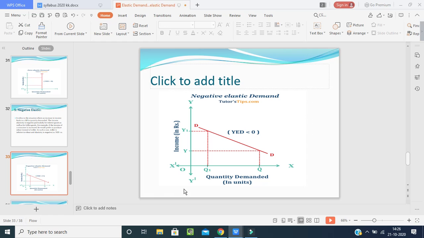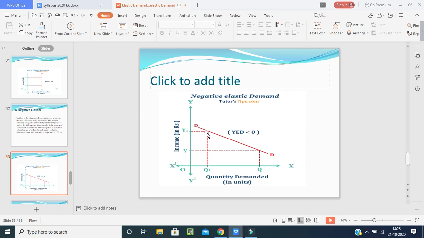How? See in the picture. What is happening here? Y and Y1. This is quantity Q1 and Q2. When the quantity is high and his purchasing quantity is very less, also when the price has been increased, even though the quantity has been decreased, so no change.